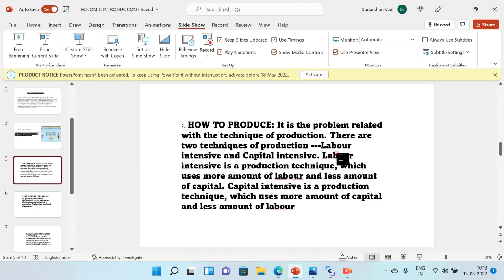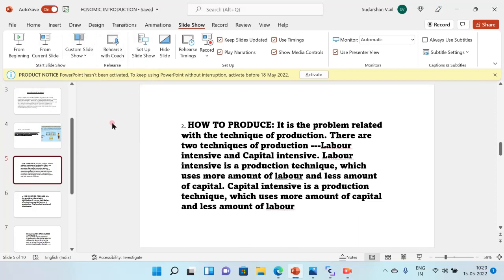How to produce is the main problem of every economy. I will read it once again. Labor intensive is a production technique which uses more labor and less capital. Capital intensive is a production technique which uses more capital and less labor. So you got it right.